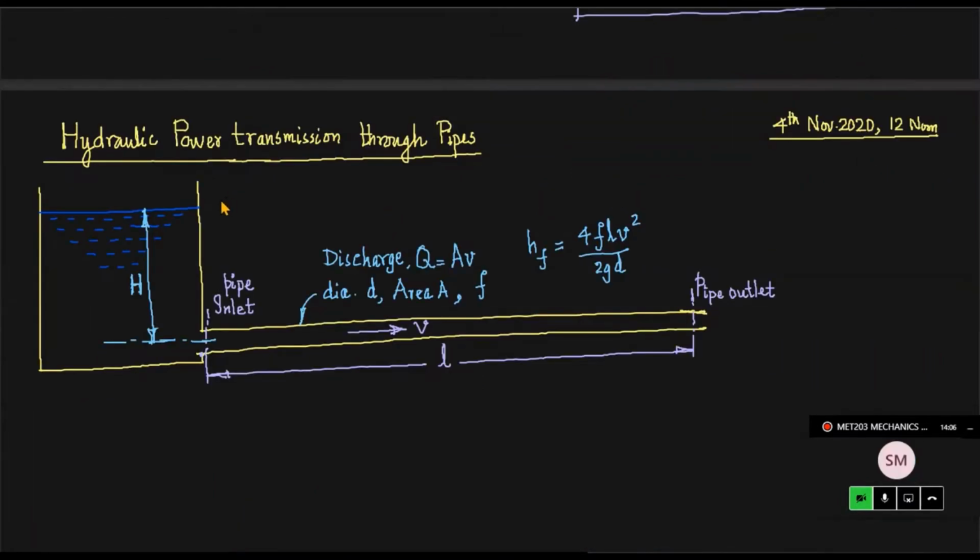Okay, now we'll consider hydraulic power transmission through pipes, or fluid power transmission through pipes actually. You can transfer power through fluids. Just for example, hydroelectric power stations: when you have water stored in dams, they are made to flow through large pipes called penstocks.